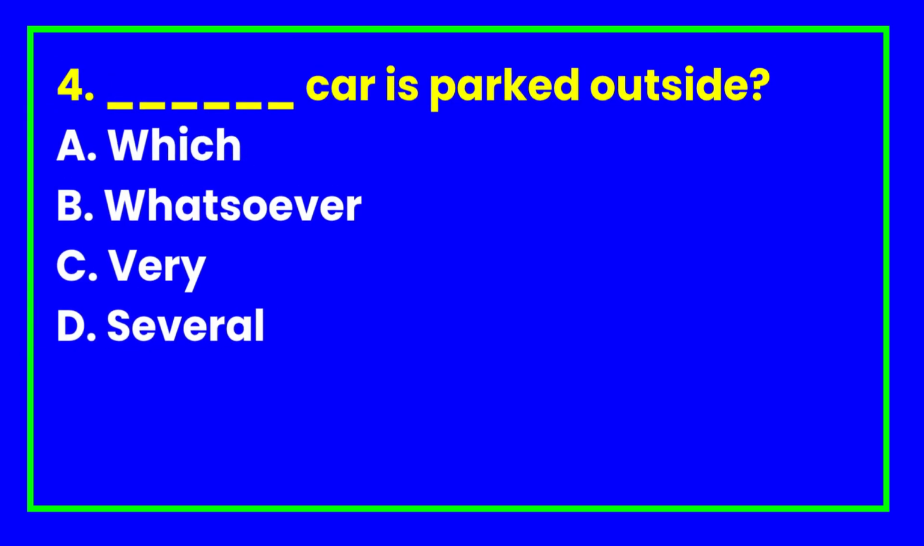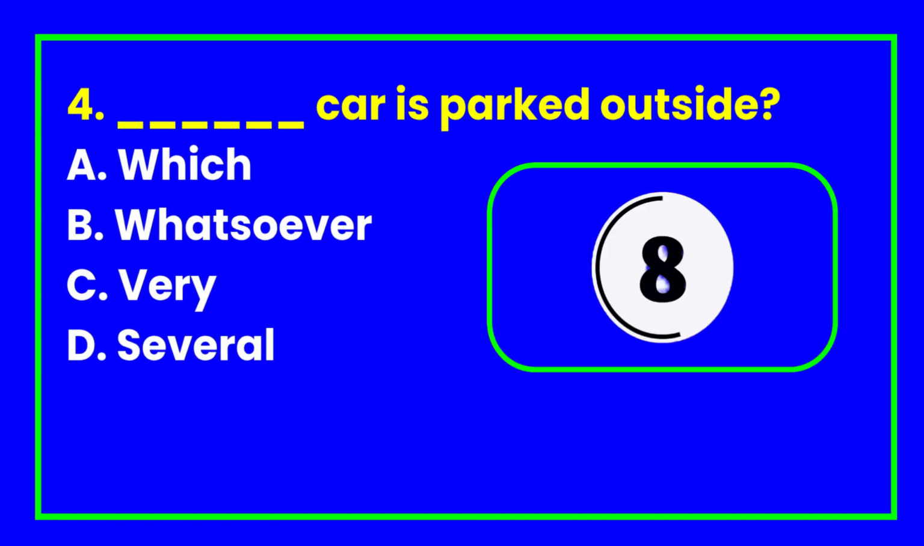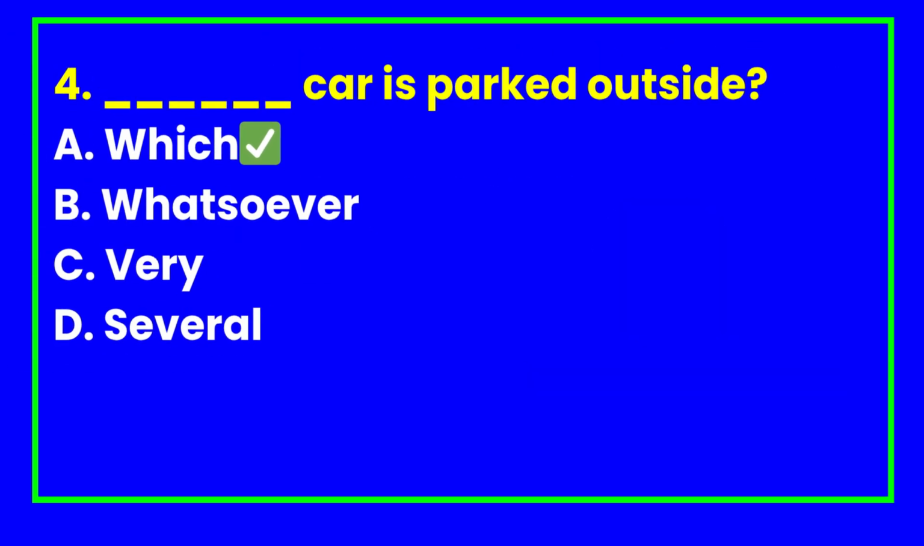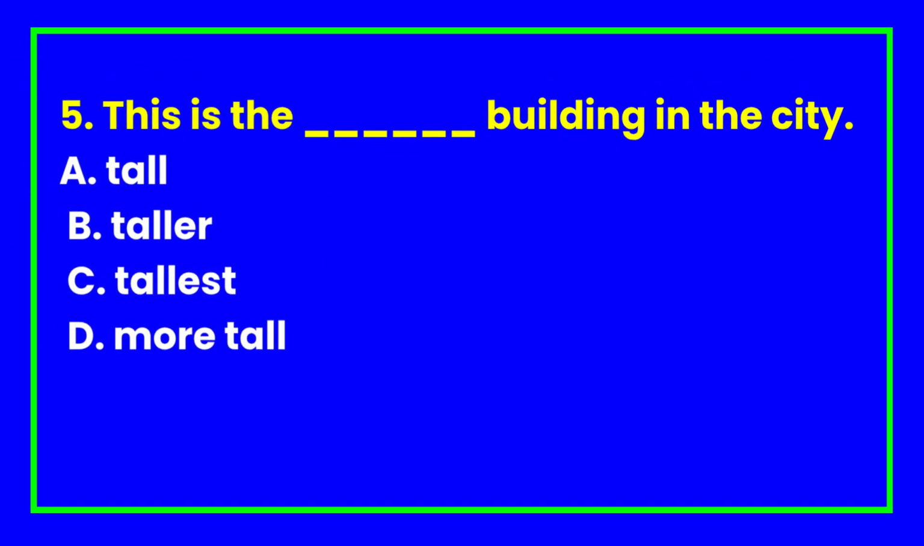Four. Dash car is parked outside. A. Which? B. Whatsoever. C. Very. D. Several. Five. This is the dash building in the city. A. Tall. B. Taller. C. Tallest. D. More tall.